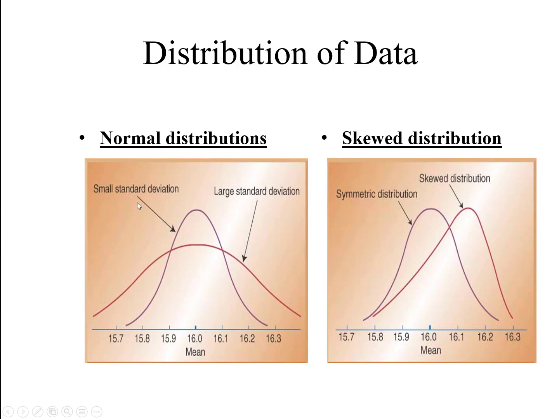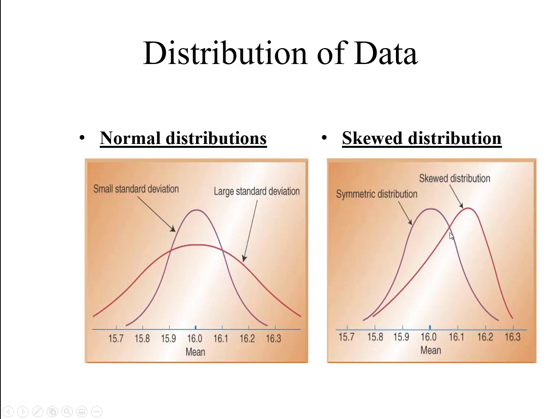This is normal distribution. As I already showed you in the previous slide, this one has a large standard deviation, but this one has a very small standard deviation. The mean of both lies at the same place, but the dispersion is very high. So this dispersion is not good in the data. If we want to check the quality, this quality will be good as compared to this one.